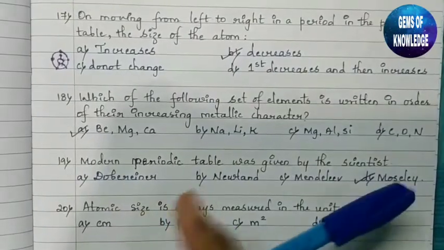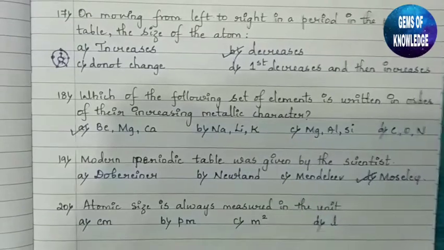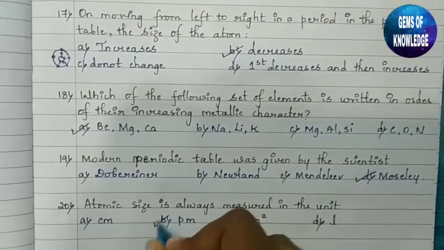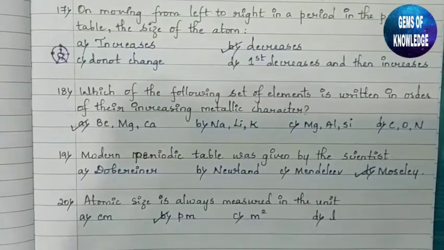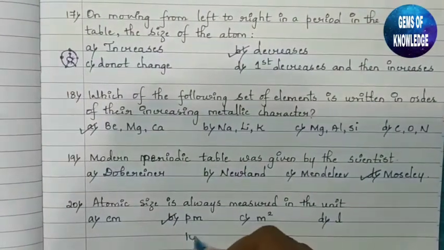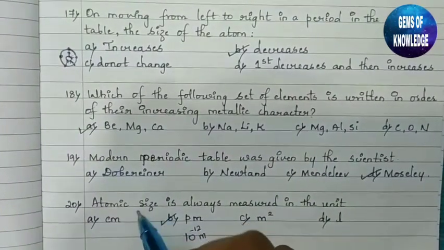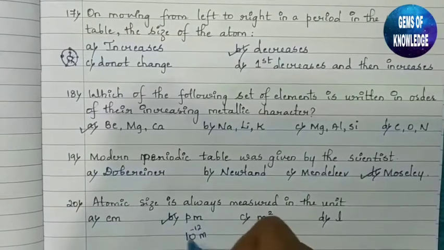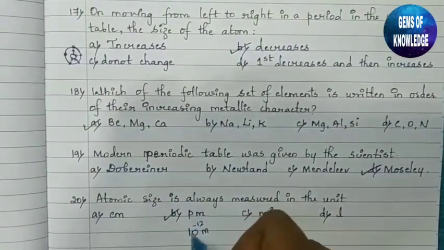Next, atomic size is always measured in the unit picometer. You should remember atomic size will always be measured in picometer. It is nothing but 10 to the power of minus 12 meter. So atomic size will always be written in 10 to the power of minus 12 meter. This 10 to the power of minus 12 is said to be pico.